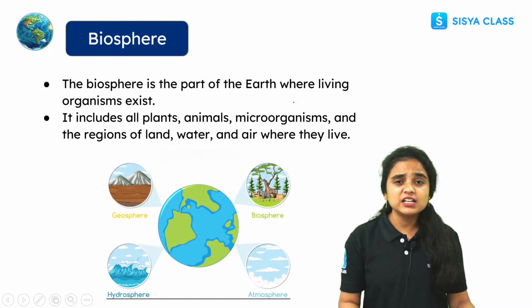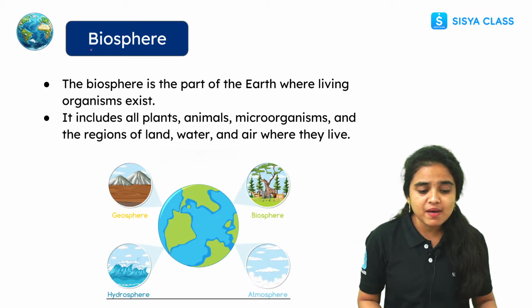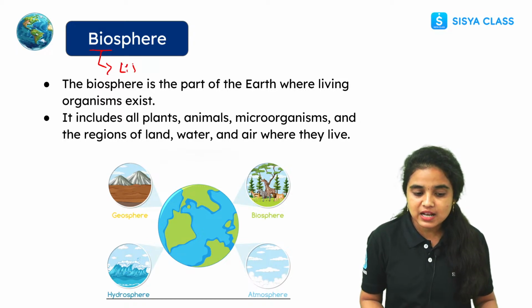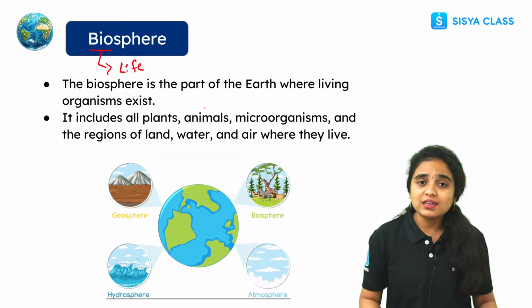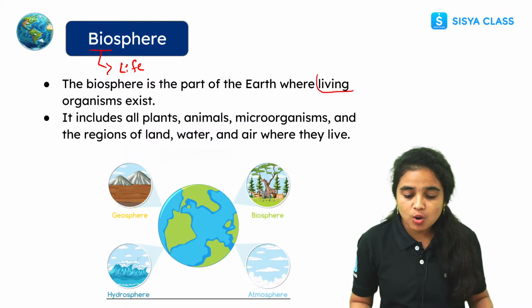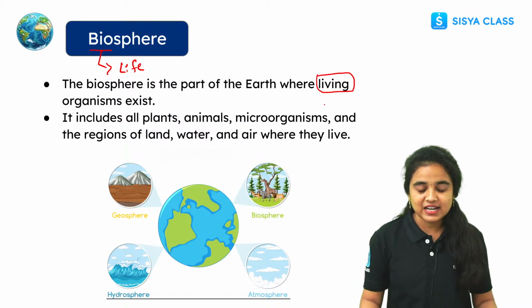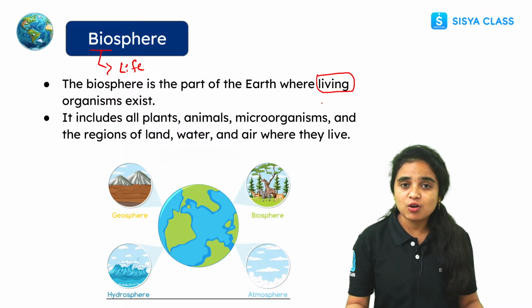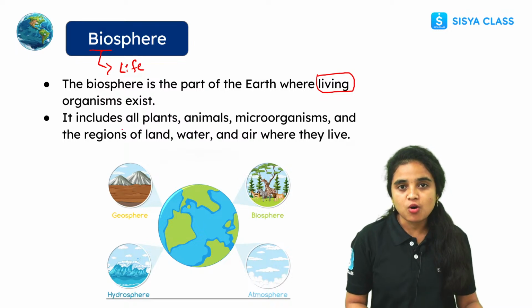And now let us learn about the biosphere. What do you mean by bio? Here bio means life, right? So the biosphere is the part of our earth where living organisms can exist. Where life can happen and where living organisms are present, we call it a part of the biosphere on our earth.